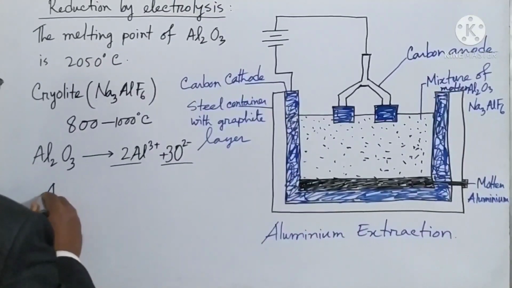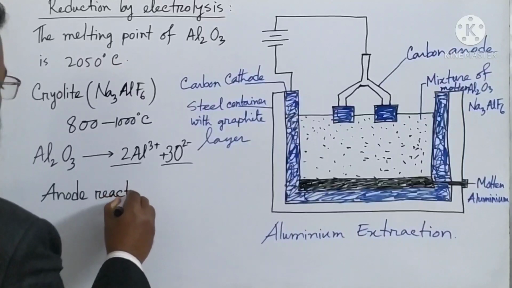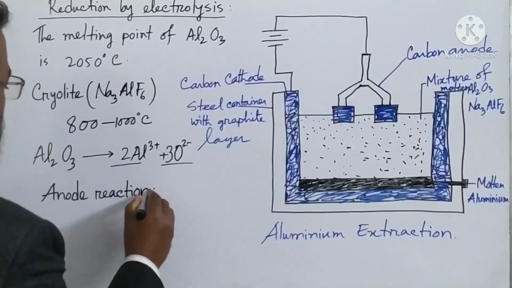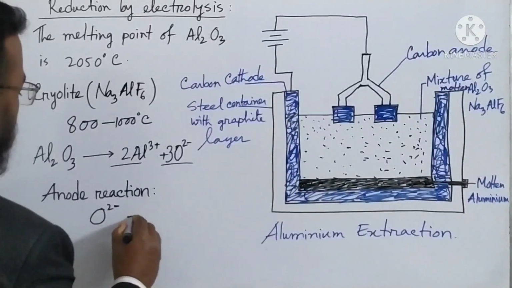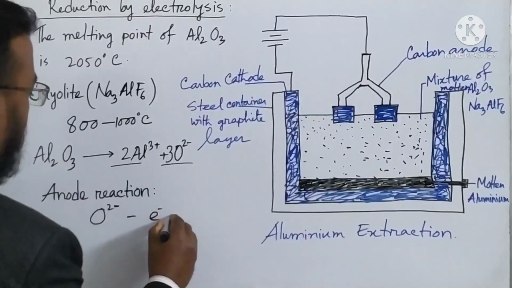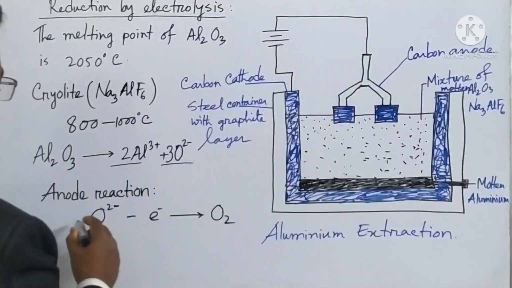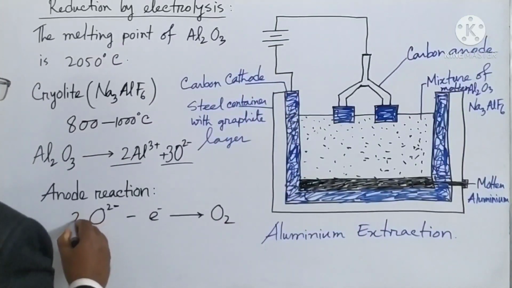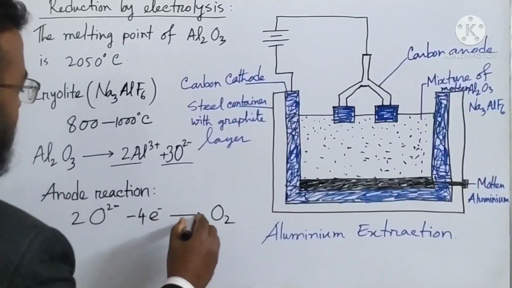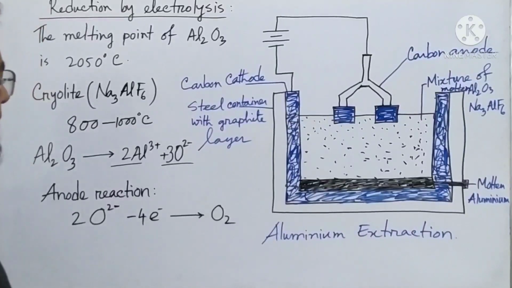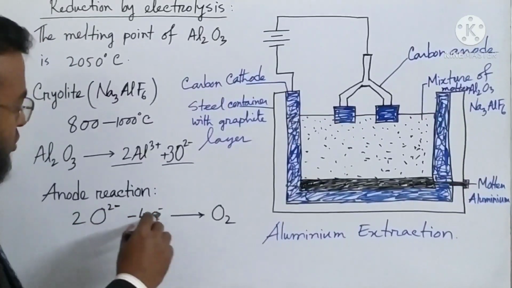Now if electrolysis occurs, then at the anode reaction, oxide ion O2-, it donates electrons and produces oxygen gas, so it is going up. So if I take 2 O2-, then it is donating 4 electrons and makes oxygen gas. This is the anode reaction and it is an oxidation reaction because electron donation occurred.